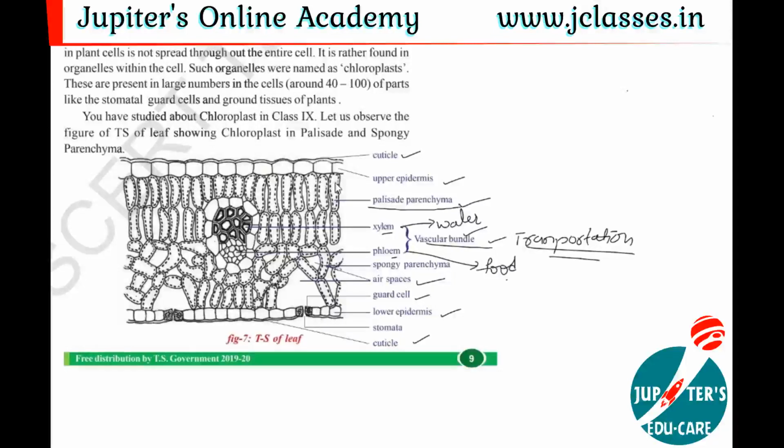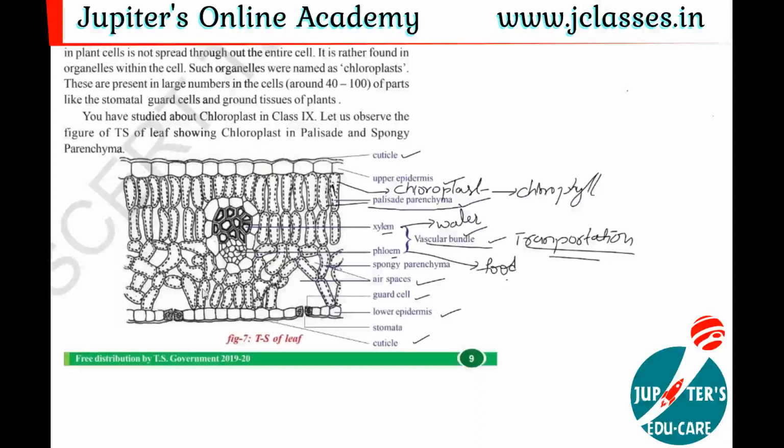So if you see, this is one cell. In this cell, small tiny organelles are present. You can see dot-like structures in each cell. Plenty of dot-like structures are there. These opaque structures are nothing but chloroplasts. This chloroplast contains chlorophyll. Is it clear?